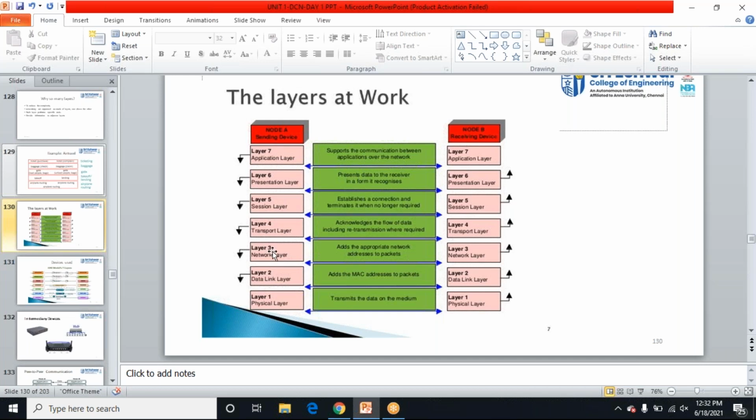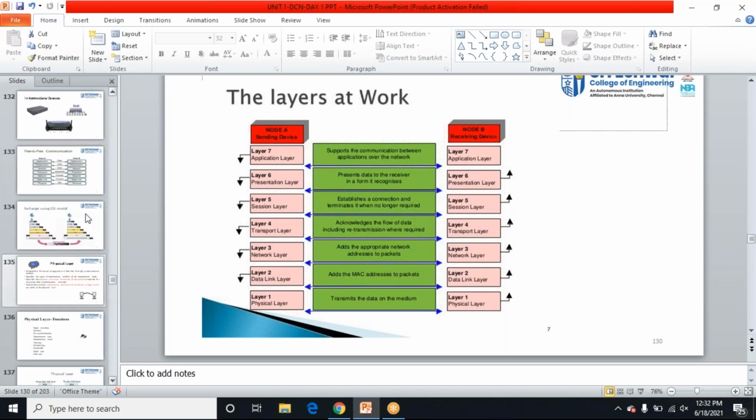And in the network layer, the router checks the routing table and passes the data to a destination. Node-to-node delivery within the network is the function of the network layer. Then the data link layer adds a MAC address by looking at the MAC address table, and routes the packet to the proper destination. And the physical layer converts the data into zeros and ones. This is the functioning.